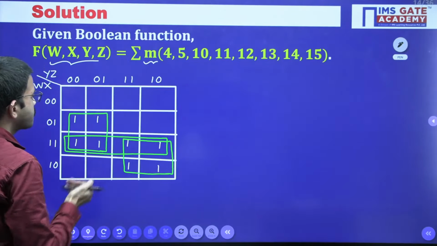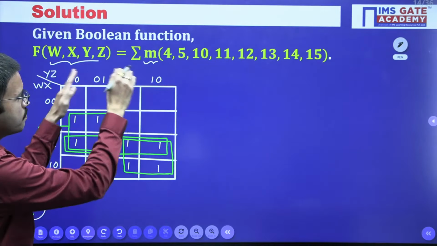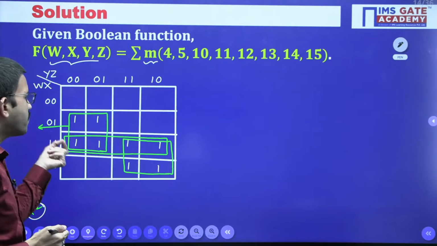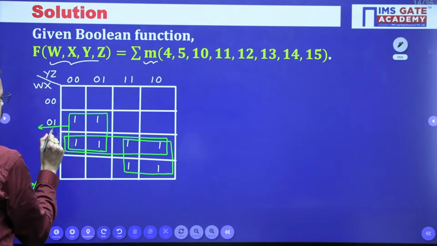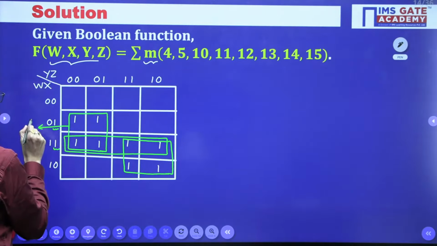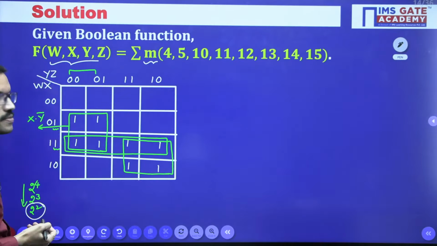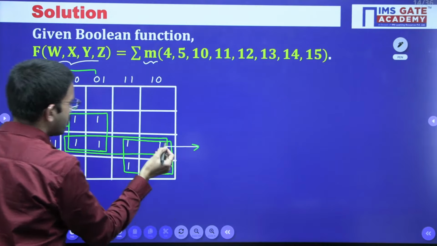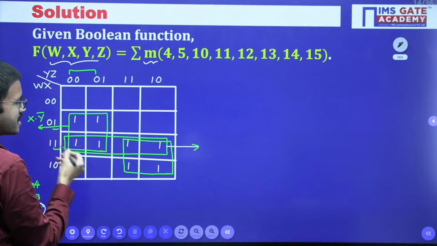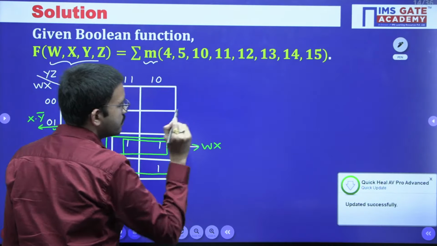From each grouping, you will get one particular product term, because we are doing the simplification with respect to min terms. That particular product term we will call a prime implicant. Here in this case, row wise x value is 1, that means x, and column wise y value is 0, y bar. Next, for this row wise grouping, for this entire row, w value and x value are both 1, that means wx.